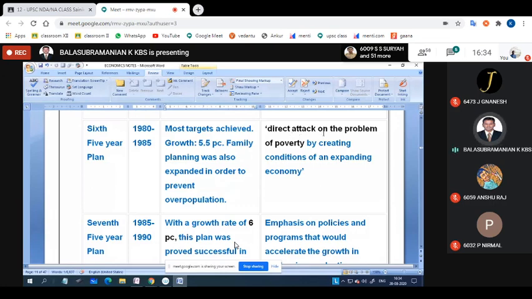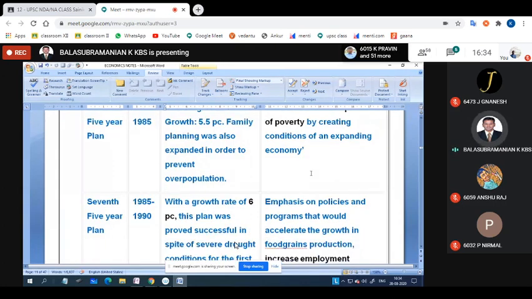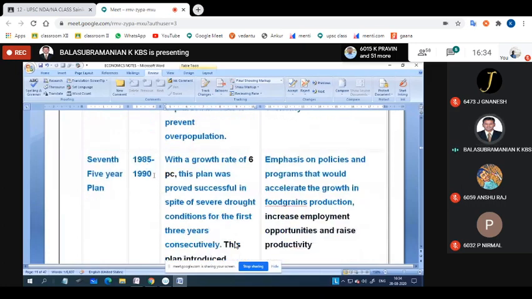Here, the objective was a direct attack on the problem of poverty by creating conditions of an expanding economy. So we have to do the expanding-economy related things, and a direct attack on the problems of poverty. Most of the agendas revolve around poverty or self-reliance. Then the seventh five-year plan, 85 to 90, with a growth rate of 6%. This plan proved successful.